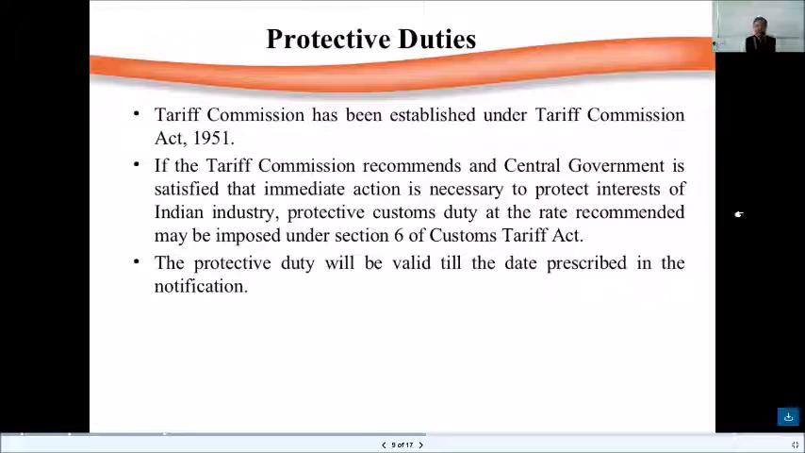Now, protective duty. The Tariff Commission has been established under the Tariff Commission Act of 1951. If the Tariff Commission recommends and the central government is satisfied that immediate action is necessary to protect the interest of Indian industry, protective customs duty at the rate recommended may be imposed under Section 6 of the Customs Tariff Act. The protective duty will be valid till the date prescribed in the notice. So this is with regard to protective duties. Everything is done by the Tariff Commission under the Tariff Commission Act.